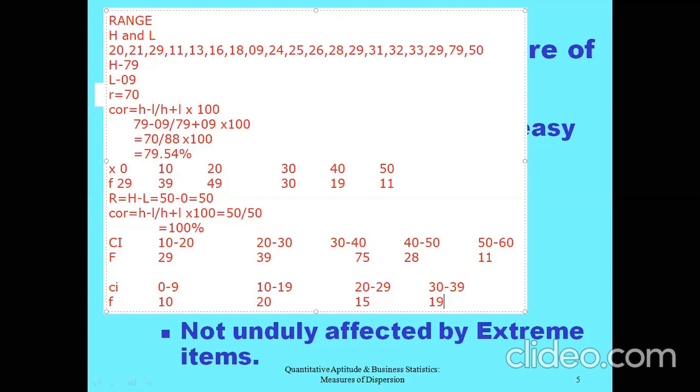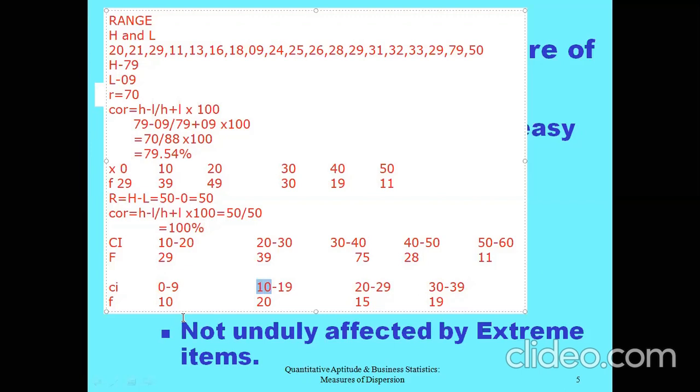Here, under the second example, can you tell what is the width of the class? How to ascertain the width of the class? Subtract the lower limit from the lower limit, or the upper limit from the upper limit. The lower limit of the first class is 0. The lower limit of the second class is 10. So what is the width of the class?